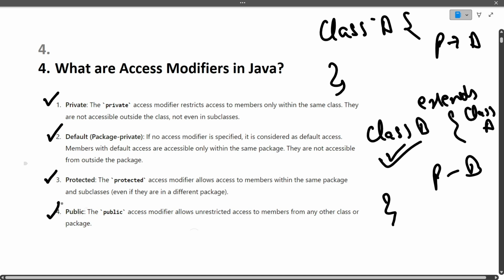Next is public. Again, public is very simple. Every variable, every class can be accessed from outside the package, within the package, in the entire Java code, entire Spring Boot code. So private and public are very easy. In private, the variables are only accessed within the class, not outside the class, even if inheritance takes place. Whereas in public, the variables are accessed in the whole Java code, irrespective of whether they are in the same class, outside the class, same package, or outside the package. The major difference lies between default and protected, and I hope that is clear to you.